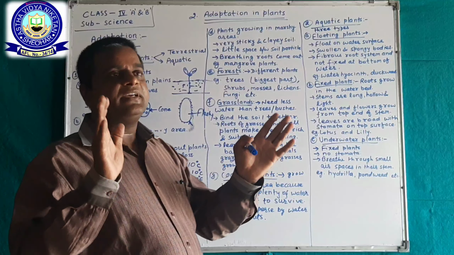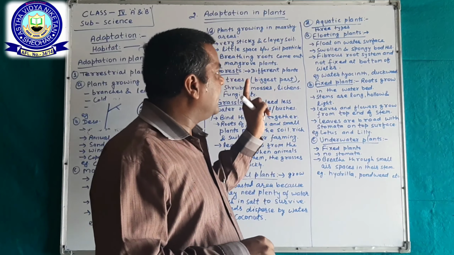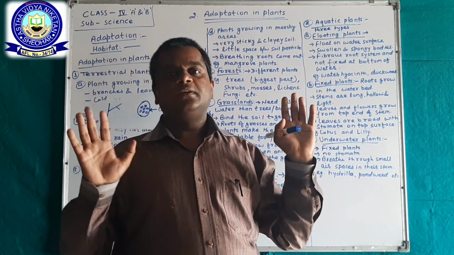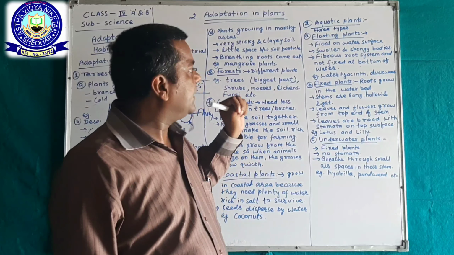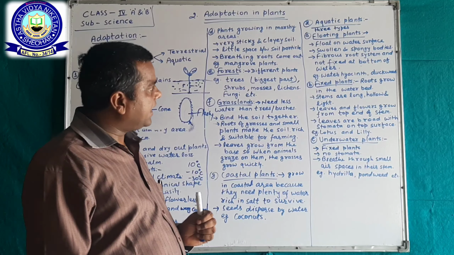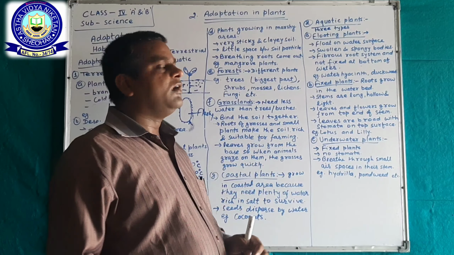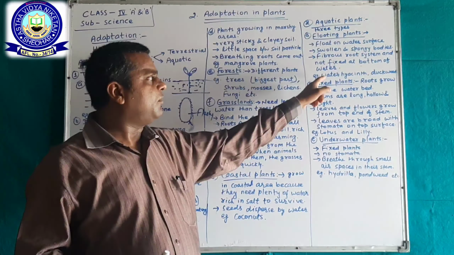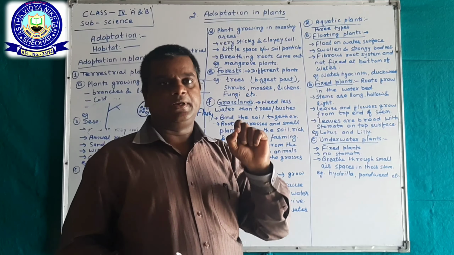Floating plants have a special feature. Their stems are swollen and spongy, okay, and their roots are fibrous and not fixed in the bottom. As for example, water hyacinth and duckweed.